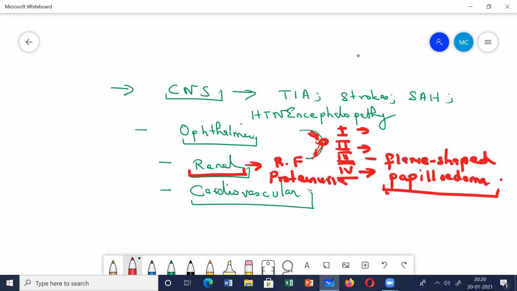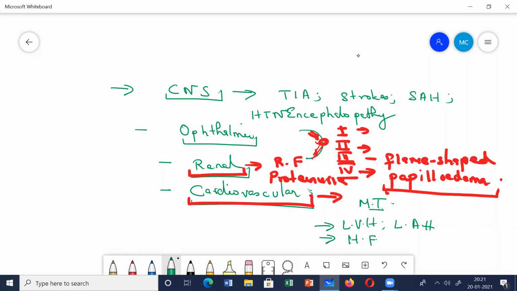What about cardiovascular complications? Many things can happen here. You can get angina, ischemic heart diseases, myocardial infarction. There can occur hypertrophy of the muscles of the heart, like left ventricular hypertrophy and left atrial hypertrophy. Because of this hypertrophy, the contraction and also the diastolic function of the heart are impaired. So this leads to heart failure. There can be aortic dissection, there can be aortic aneurysm. So these are the different cardiovascular complications you will face with hypertension.